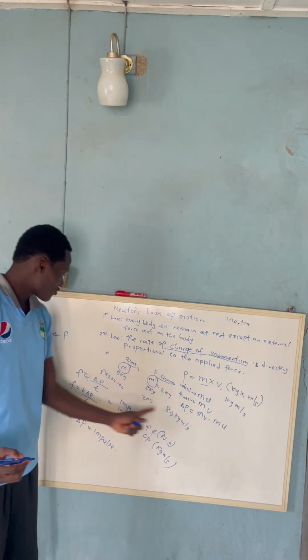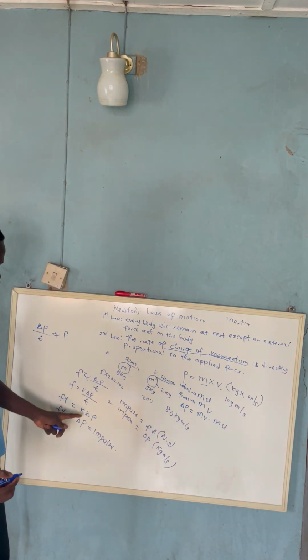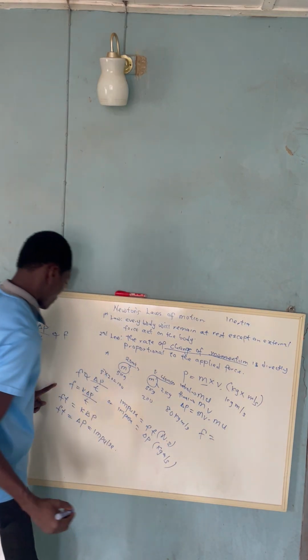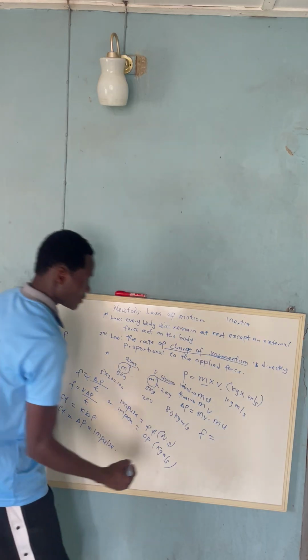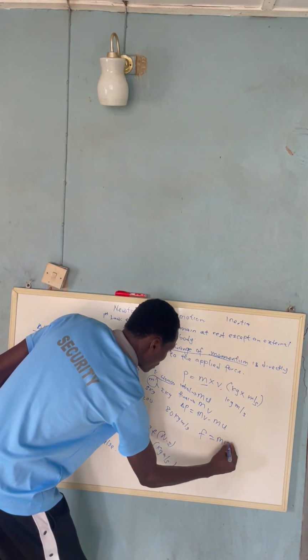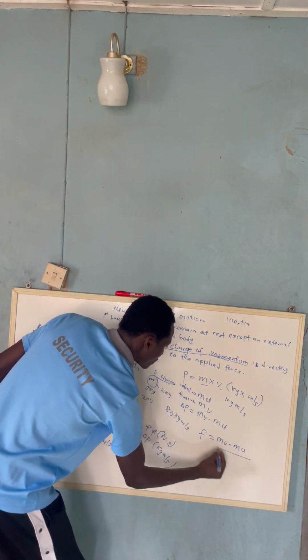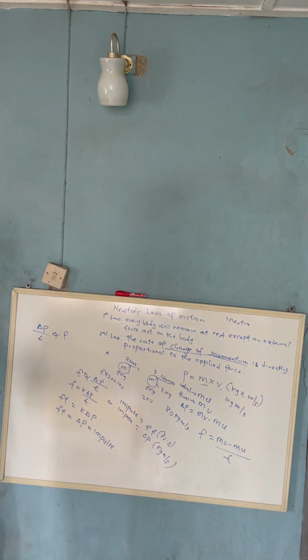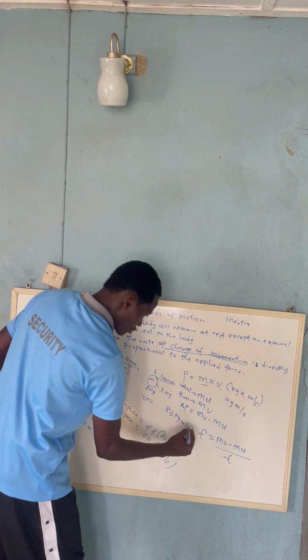So if we replace that change with this here, F is going to give us, what is change in P? Change in P is mv minus mu over t. This is what we're going to have. And if you check very carefully, this is our Newton's second law of motion.